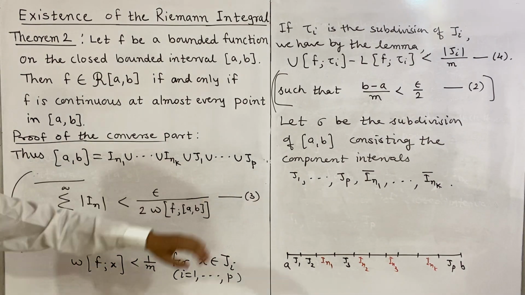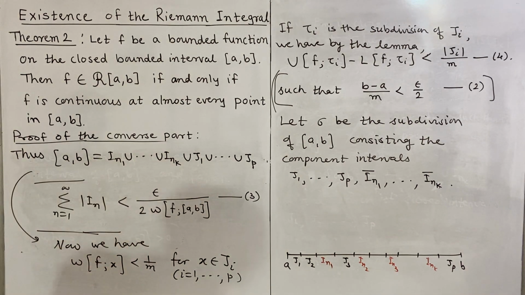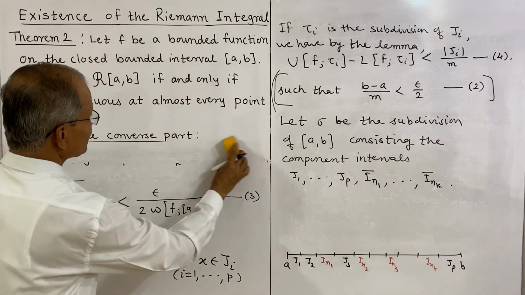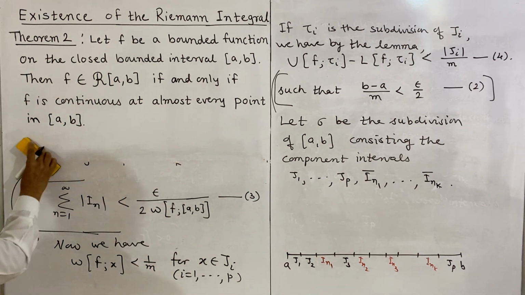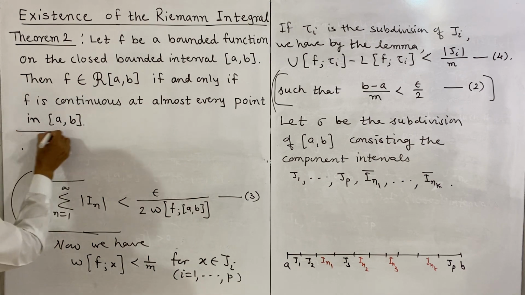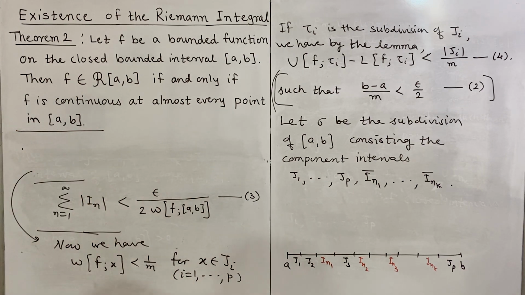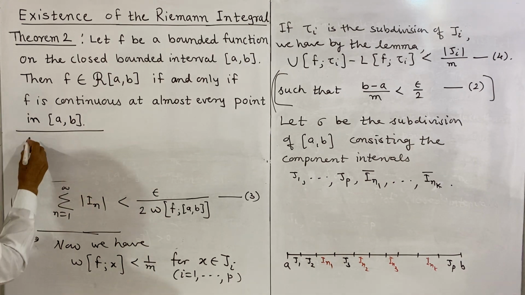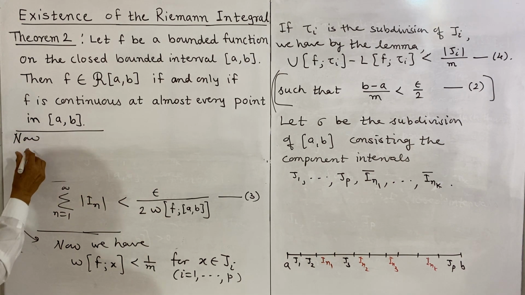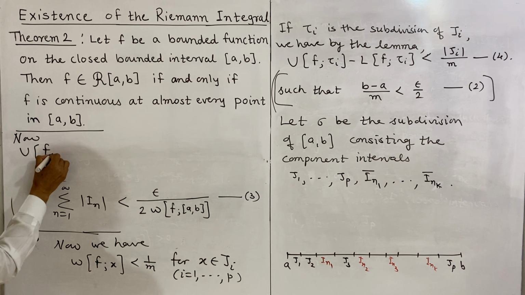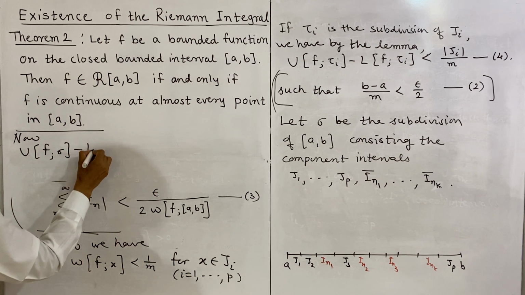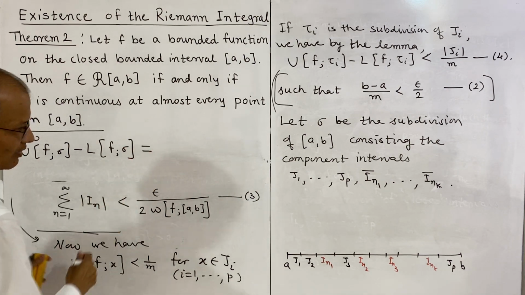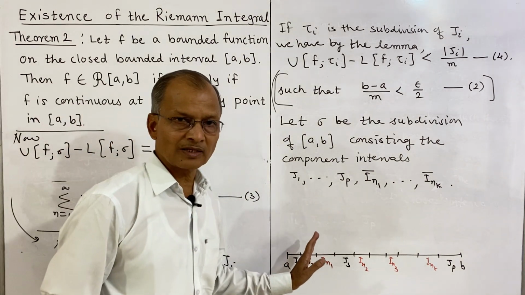Now we shall form the difference of upper sum and lower sum. So upper sum of f on sigma minus lower sum of f on sigma will be equal to the oscillation in this.